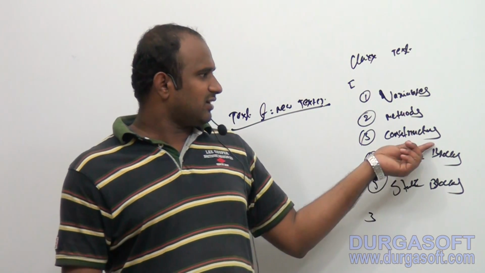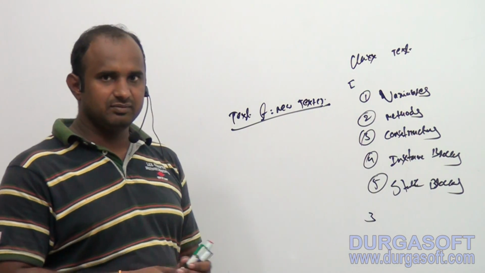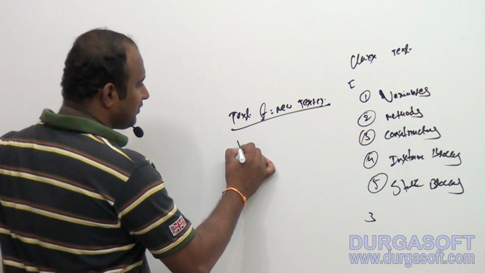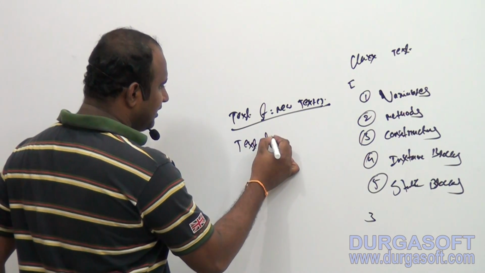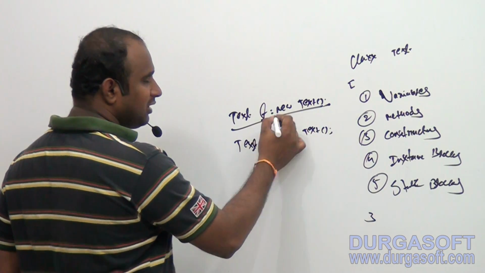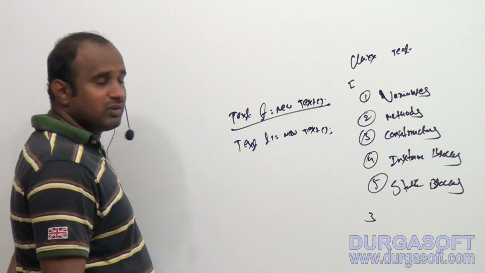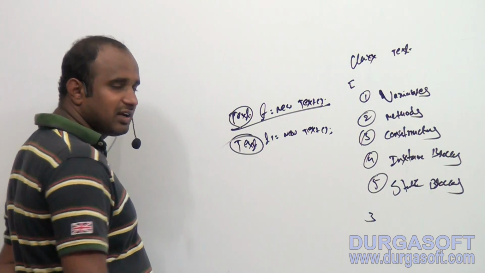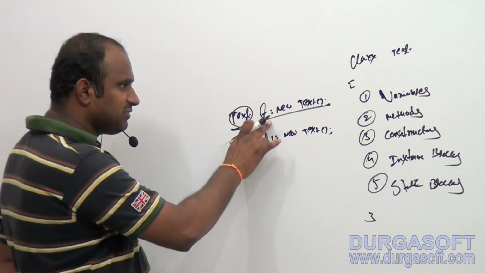I hope in the constructors concept, I am creating multiple objects. For the Test class only, I am creating Test t1 = new Test(), and another one. Now tell me how many objects I am creating here? 2 objects. For which class? The Test class. The class is single, but I am creating more than 1 object.